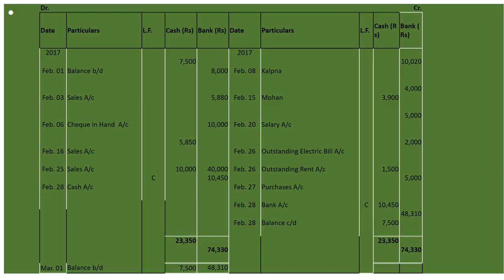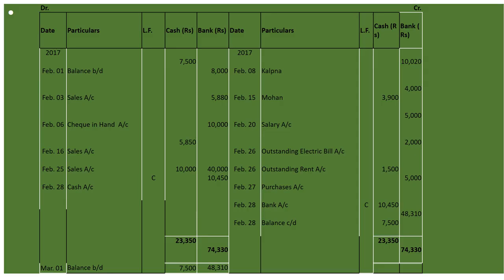Fine. On Feb 16, they are saying sold goods to Pawan for 6,000. He paid cash immediately after deducting 2.5% cash discount. So on Feb 16, to sales account, it will be written under cash, 5,850, after deducting 2.5% from 6,000.